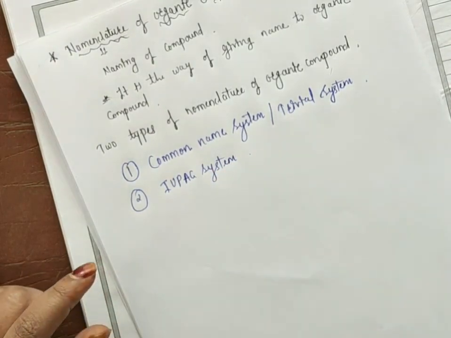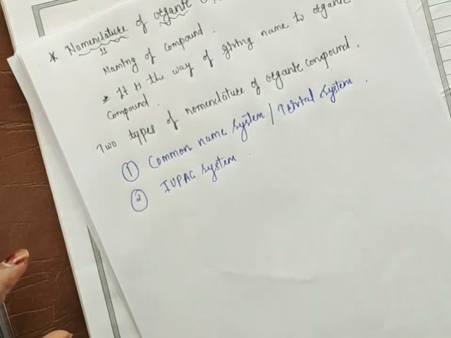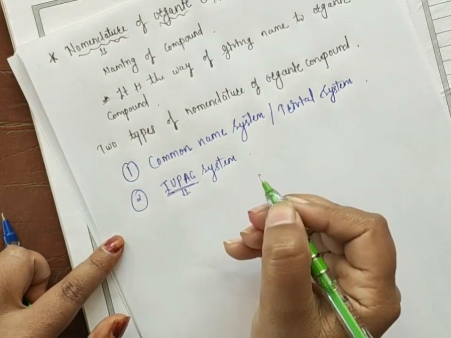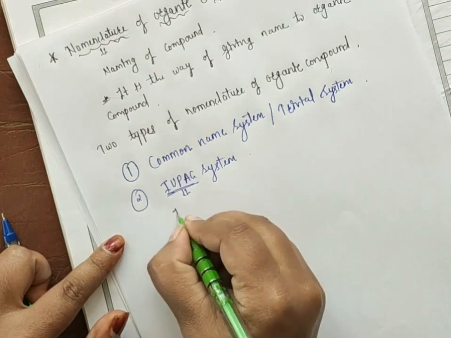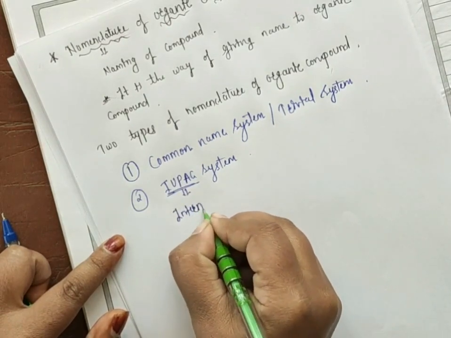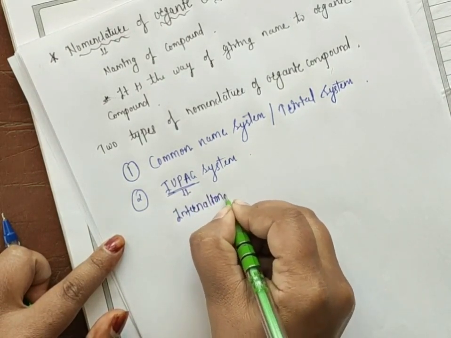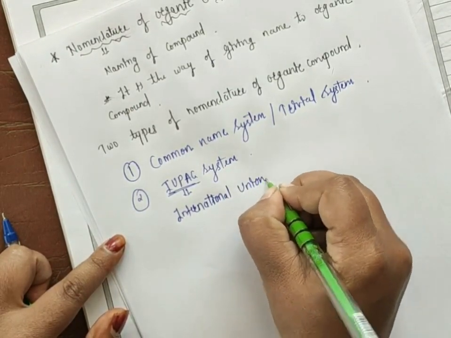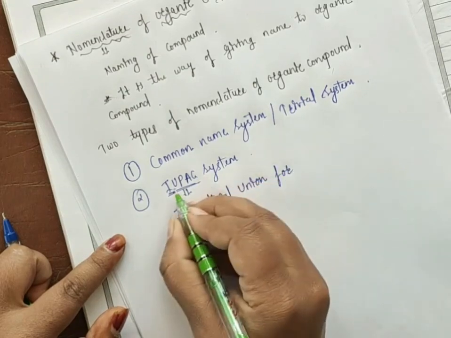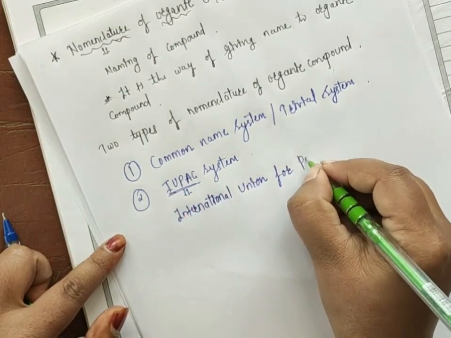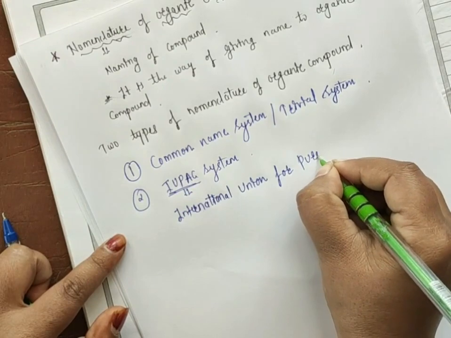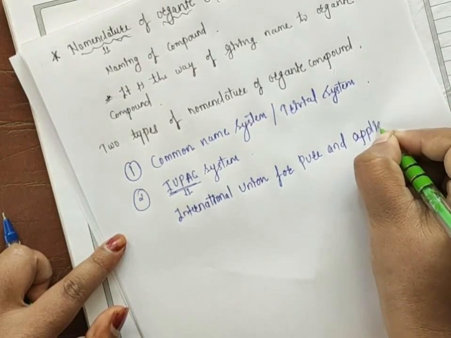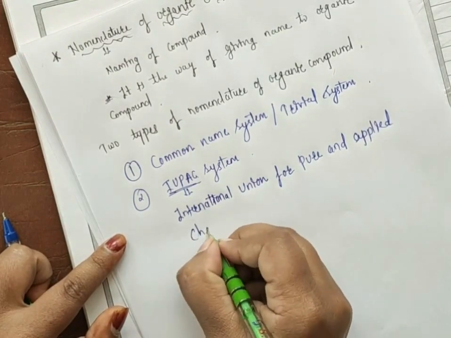Now in your mind the question will arise, what is the meaning of IUPAC? The full form of IUPAC is International Union for Pure and Applied Chemistry.